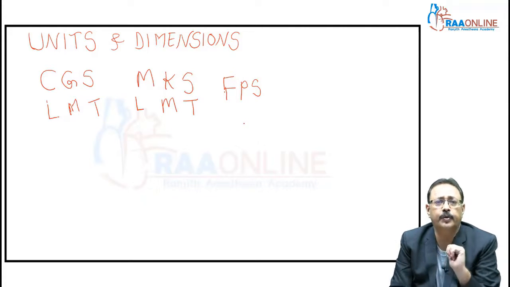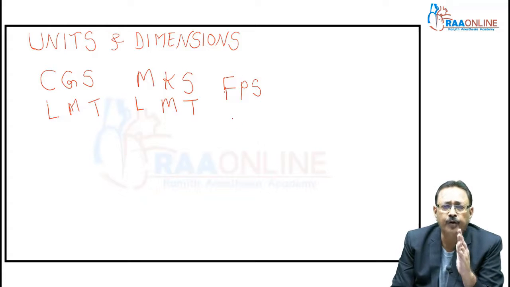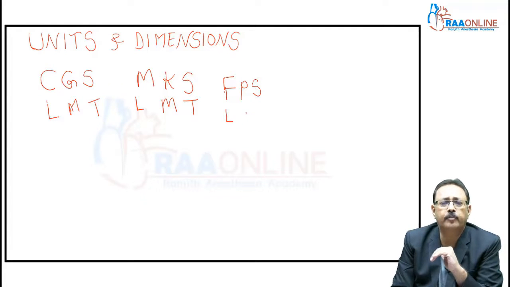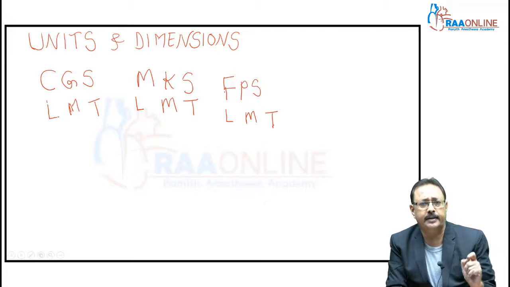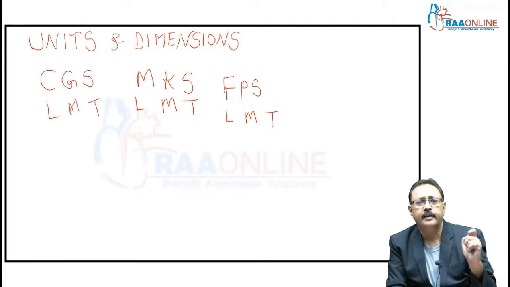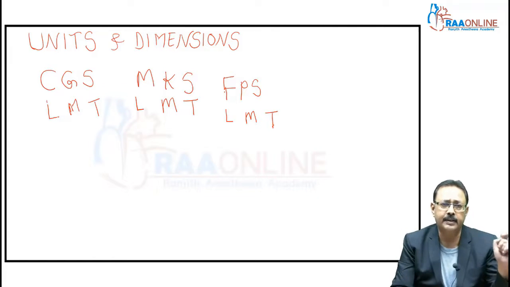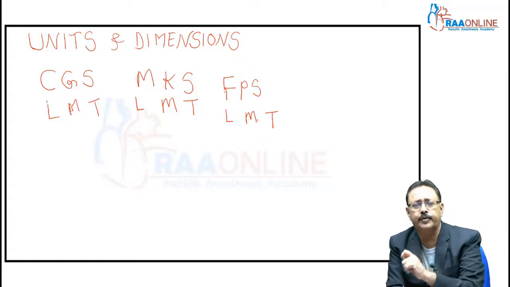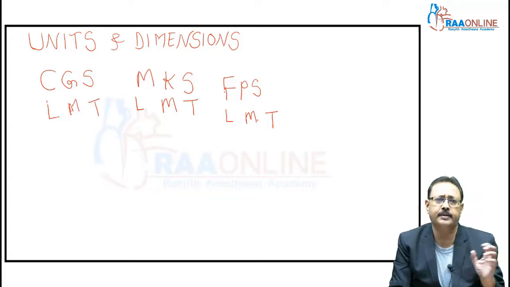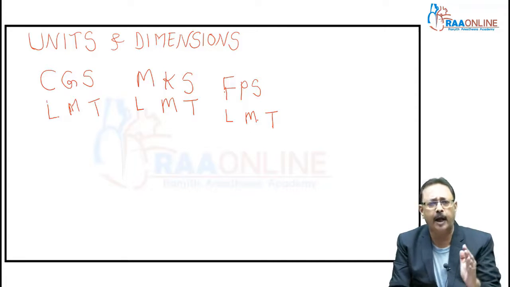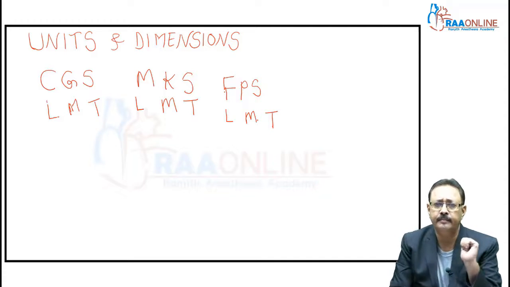In FPS units, they have foot for length, pound for mass, and for time the same thing, second. So initially there were only 3 systems of units: CGS, MKS and FPS.